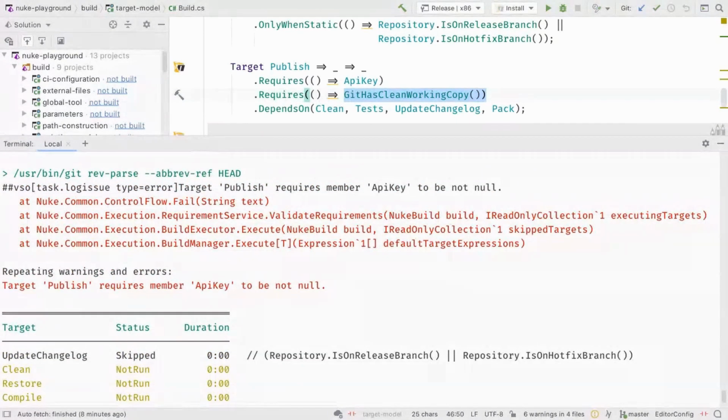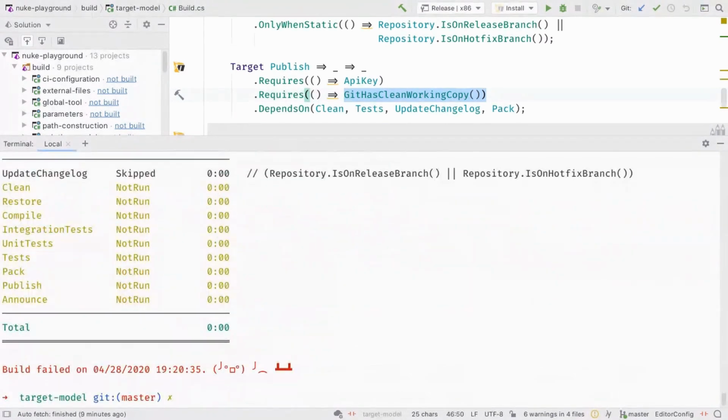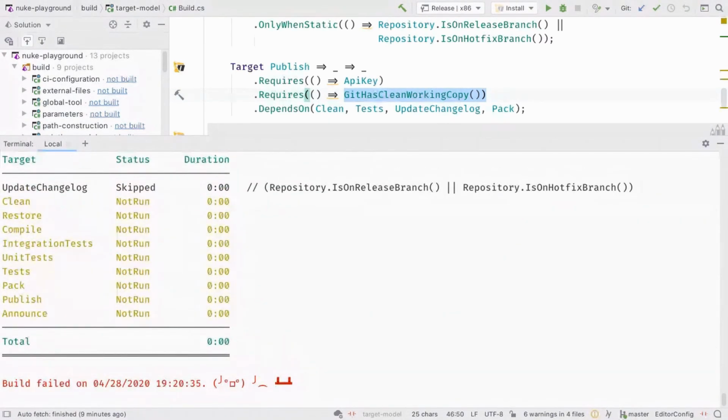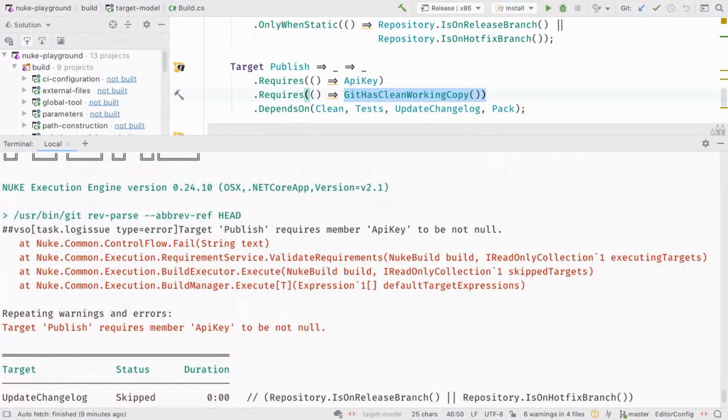Now we can see none of the targets have been run. None of them, even if just publish requires the API key. So this is some kind of fast fail behavior. We can declare we require this token or this API key.